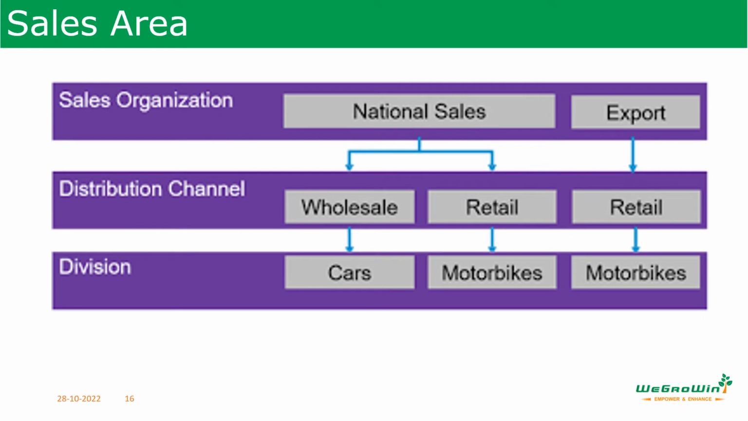A combination of sales organization, distribution channel and division is called a sales area. Here we can see the sales organization example: national sales and export sales are two sales organizations. Distribution channel within the national sales is wholesale sales and retail sales. And within wholesale we have cars for retail markets, then in retail we have motorbikes like this. Combining these things, this is called a sales area.